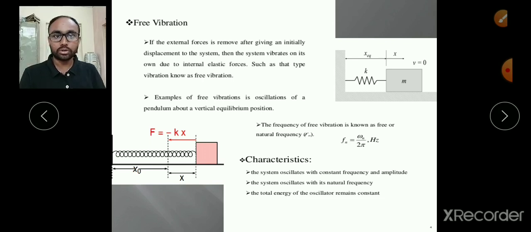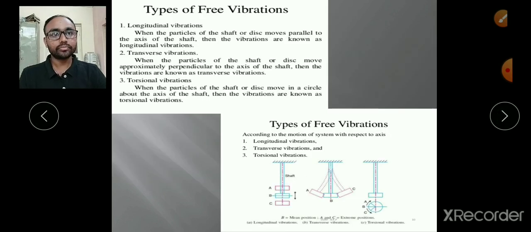Okay, so this is all about free vibrations. Now, next we have some types of free vibrations. Free vibrations do not happen in only one direction, but depend on these three diagrams. By looking at these three diagrams we have three different types of free vibrations. So the first one is longitudinal vibration.